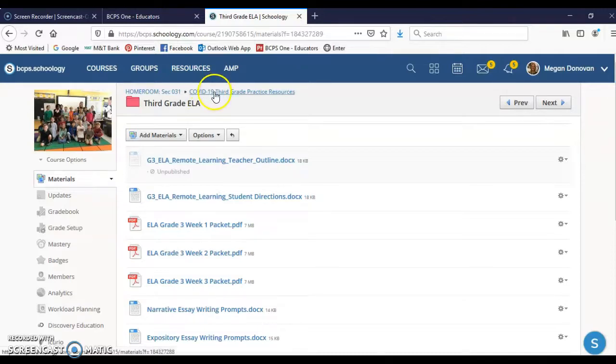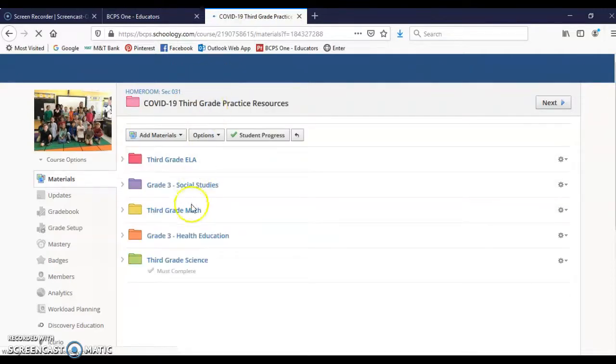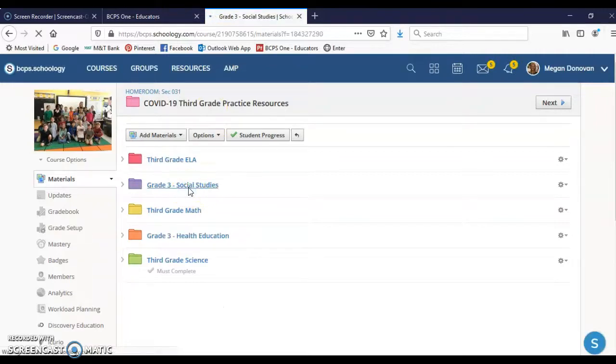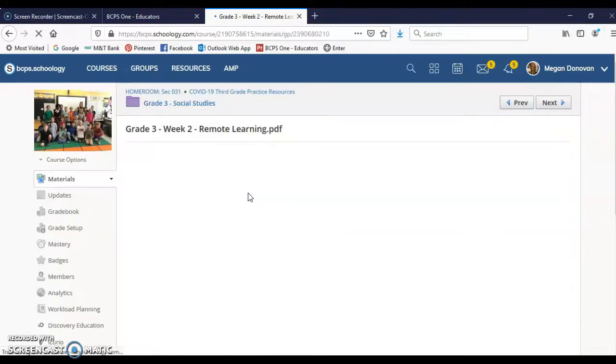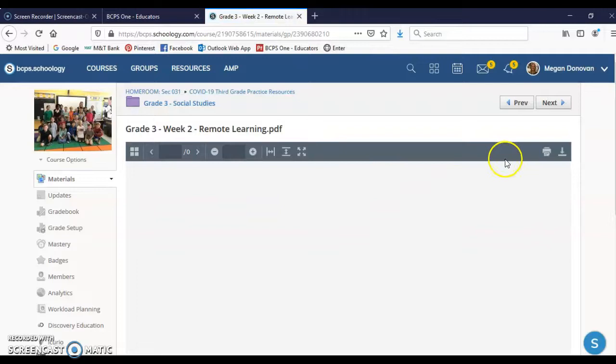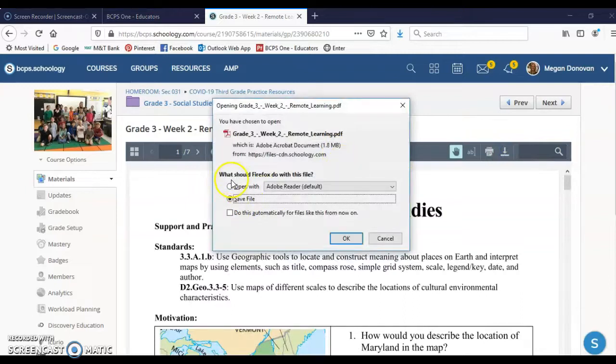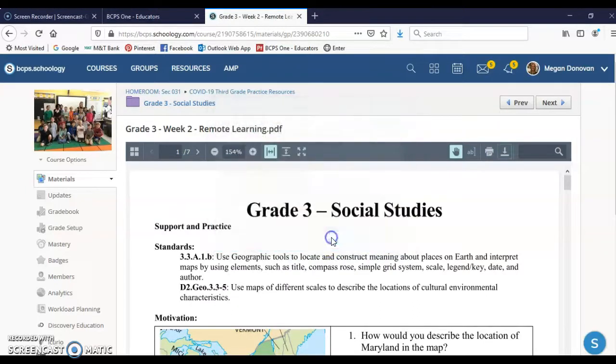I'm going to go back to the main folder and we're going to look at social studies. This week for social studies, there's two things. If you're doing remote learning, the paper copy just printed, it's the same as the PDF. I'm going to download the PDF. And remember, you can just take notes in your Writer's Workshop folder. I'm going to again download it so it's a little bit of a bigger picture for us to see what we're doing this week.